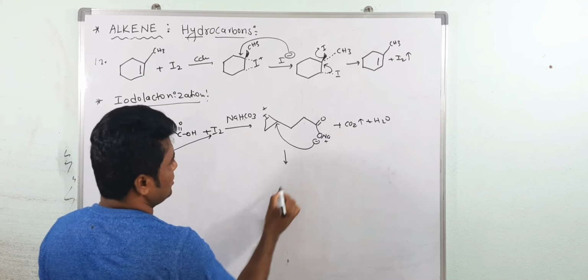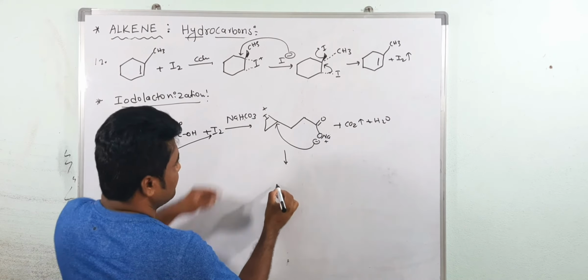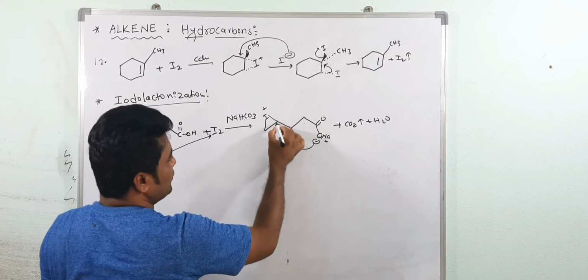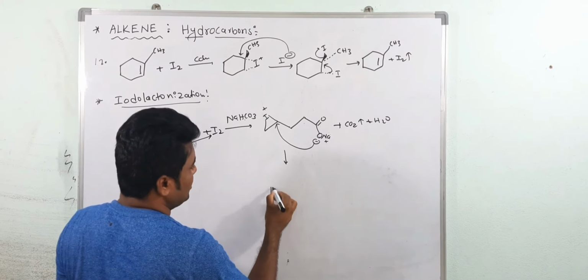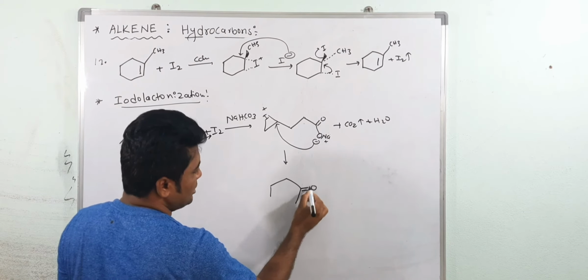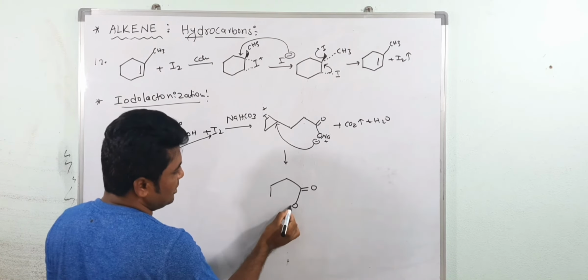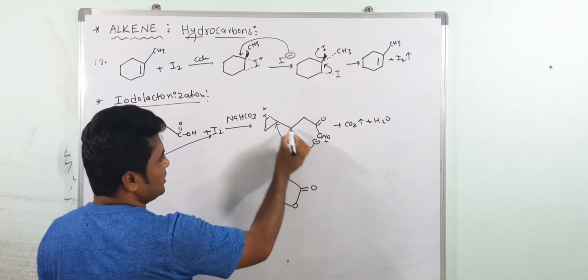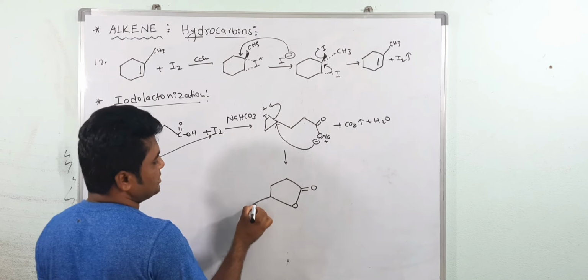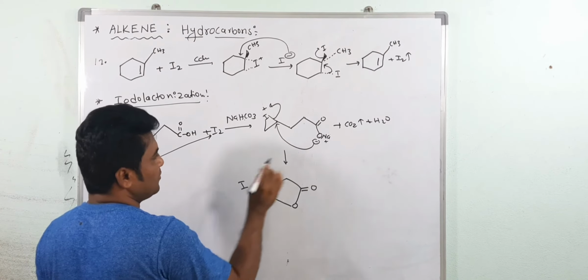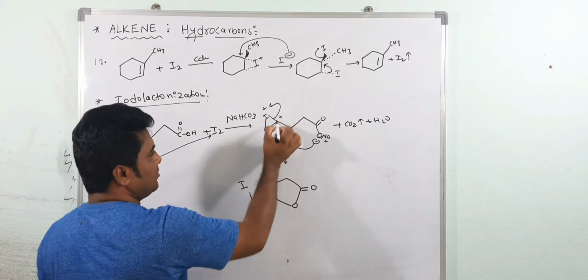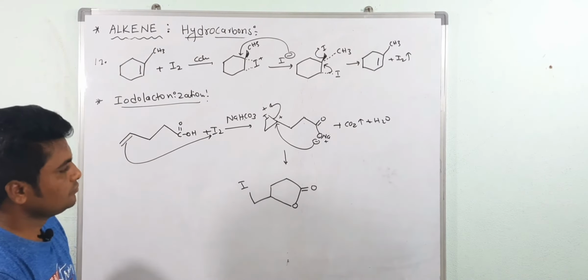Now see here, I am writing here. This is 1, 2, 3, 4, 5. If you consider this is the carbonyl group and this is oxygen, oxygen attacks at this point. The ring opens from this one. So this is a carbon atom and it is having the positive charge, because the ring opens from the more substituted carbon atom. The transition state is stable. Understood?